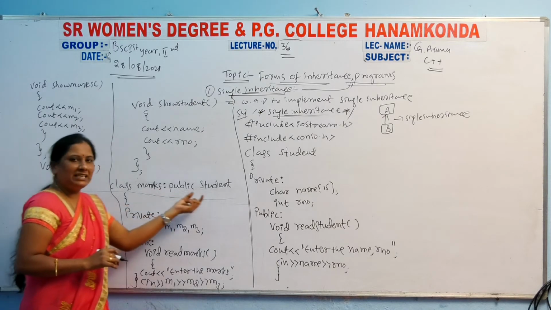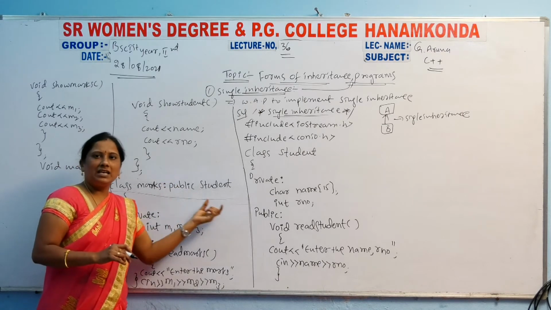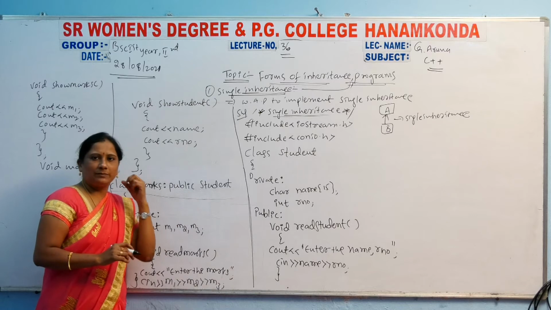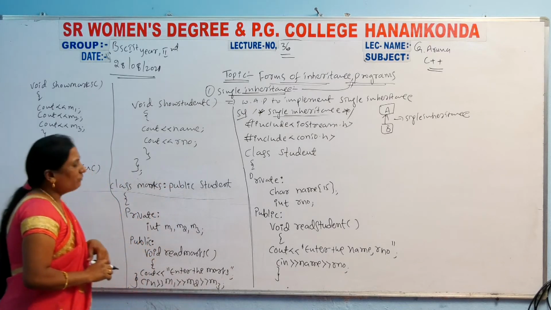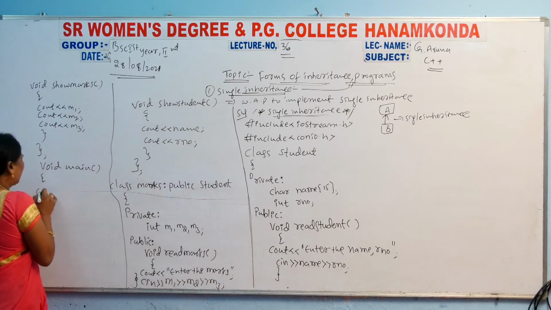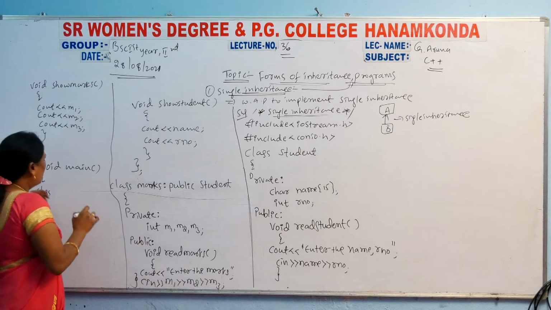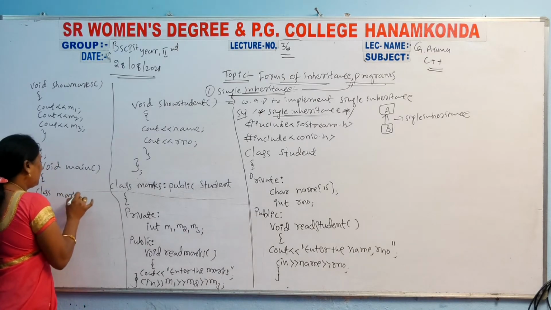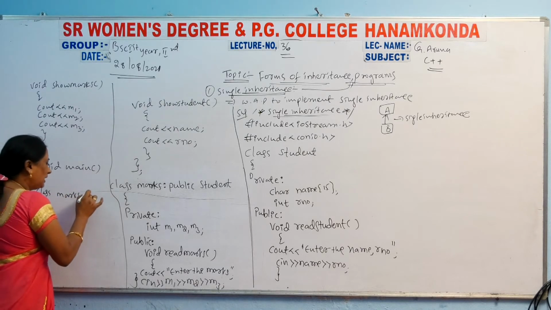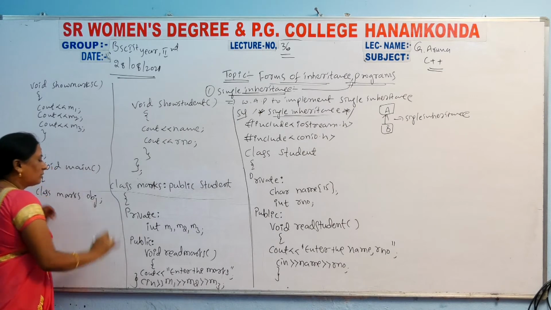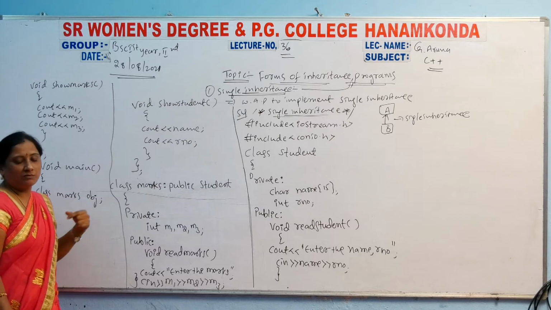So here single inheritance will occur, and you have to take only single inheritance. The relationship will be established here. You observe that this is the main function. In that main function, the first class will be taken, and in that you have to declare the derived class. Which class? The derived class, Marks class. You have to declare one object for that Marks class. I declare that Marks class object.